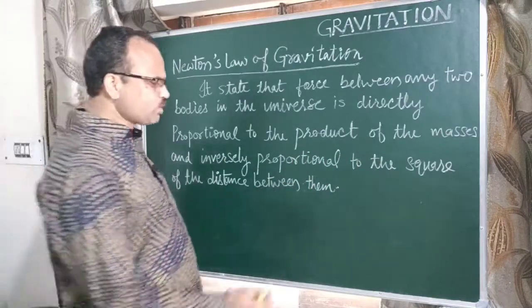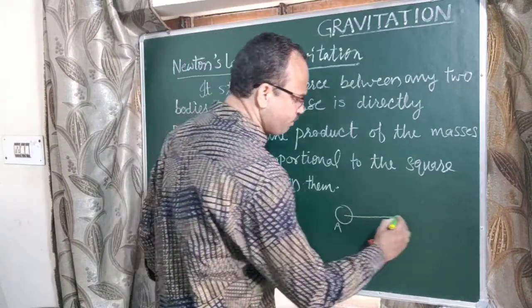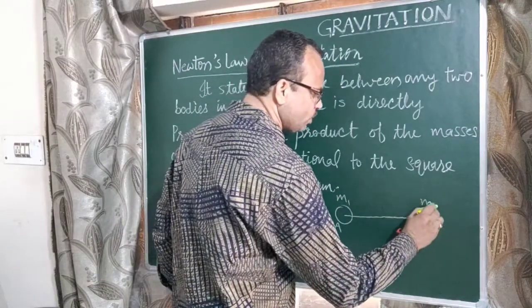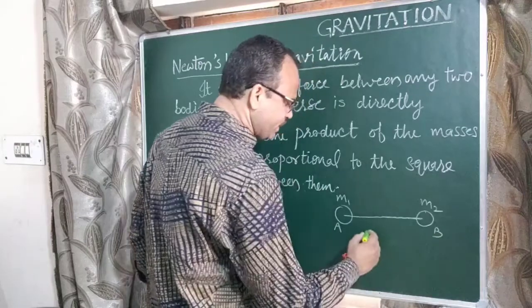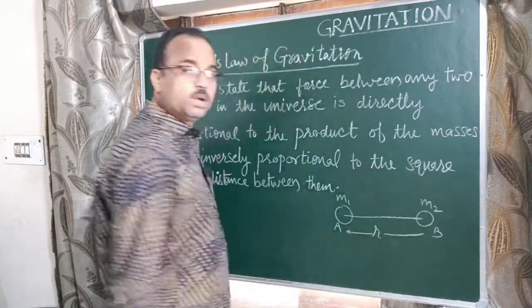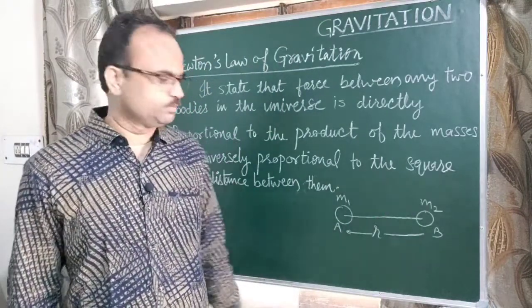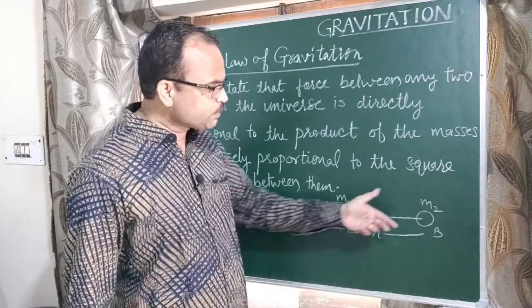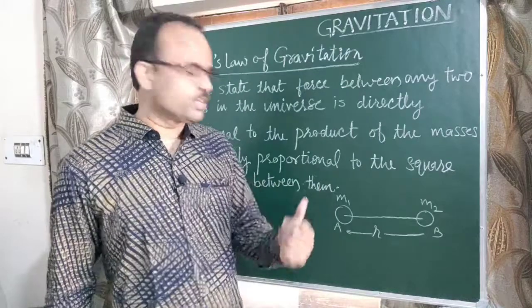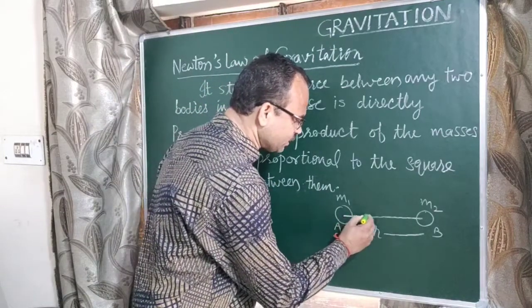Let us now consider two bodies A and B of masses m1 and m2, separated by distance r in a medium. Then each body experiences a force due to the other. That force is always attractive in nature. It means this body experiences a force in this direction.